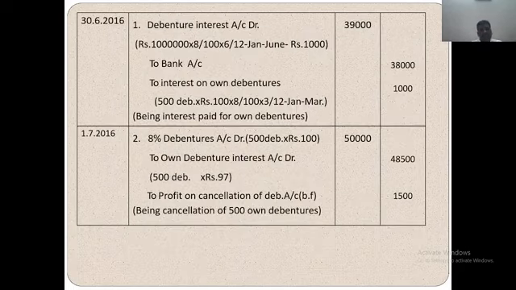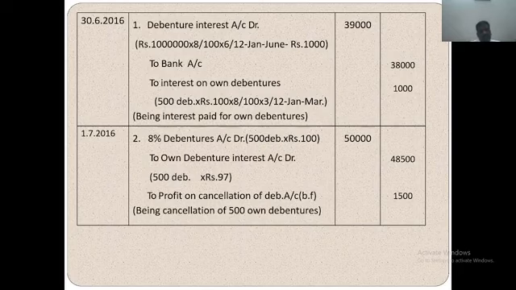Debenture interest account debit, to bank account, to interest on own debenture account. How much? Debenture interest account debit 39,000. How is it determined? 10 lakh into 8 by 100 into 6 by 12, because January to June, 40,000. Minus 10,000, because debenture interest is already given. So the remaining figure: debenture interest account debit, to bank account, to interest on own debenture, 1,000 rupees.